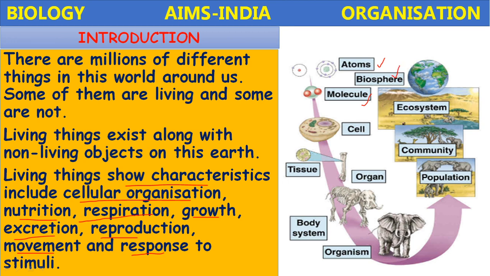So here, without non-living things, the living things also cannot exist. For example, air is a non-living thing. All living organisms require air. Plants are living things. Soil is a non-living thing. Without soil, plants cannot live, isn't it? So like that, there is an association between the living and non-living things. Let us proceed.